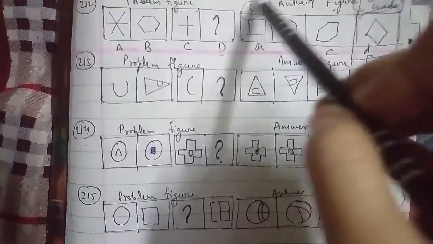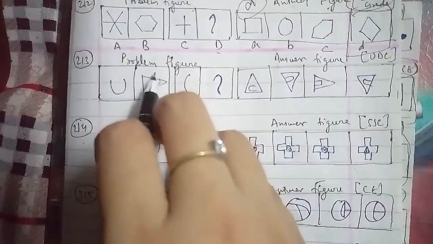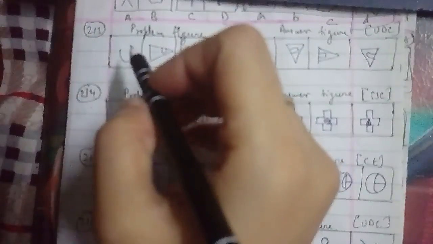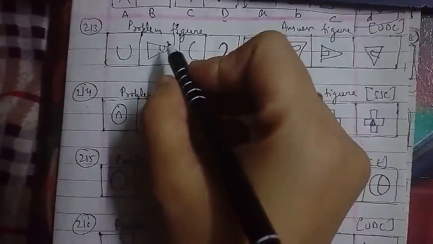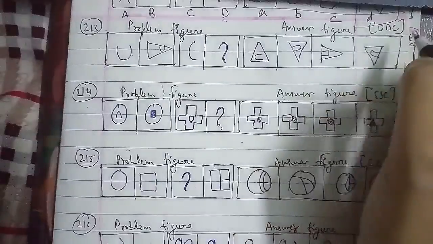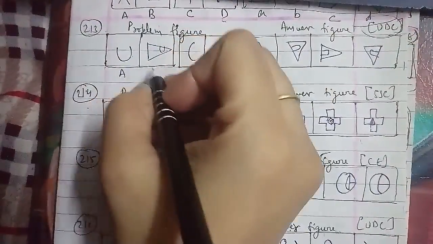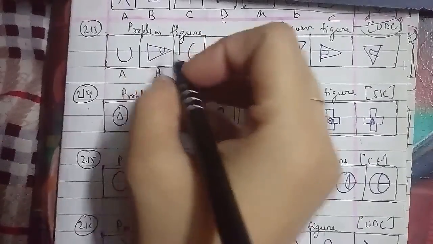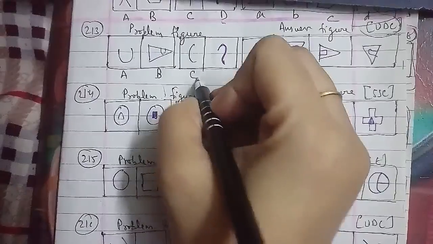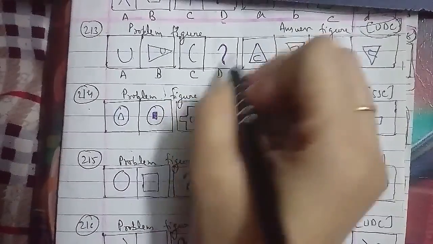Let's go ahead with the 213th question of the session here. And that is your 213th question of the session, that we have to talk about. As I told you, these are the problem figures, and these were the answer figures which have been asked in a UDC examination paper, named as A, B, where this is a U shape and a triangle, and the U shape is fitted inside it, the C figure, and then of course the D figure that we have to find out.